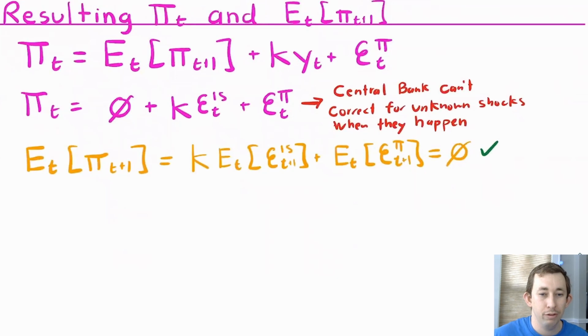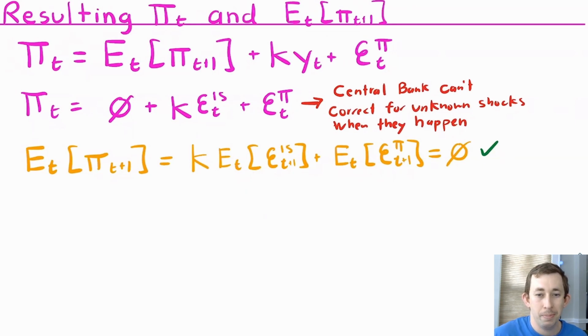Moving on to inflation, same thing. Notice here that our inflation today is just going to be both the demand shock times its value k and the inflation shock, because the central bank again can't correct for things that they haven't seen yet. They're only correcting for the shocks that they saw yesterday but weren't able to respond to yesterday. Again, I can take the expected value today of inflation tomorrow. That's just going to be a linear combination of the expected value of these mean zero shocks. So again, completely reasonable for people to expect that the inflation gap tomorrow will also be 0.